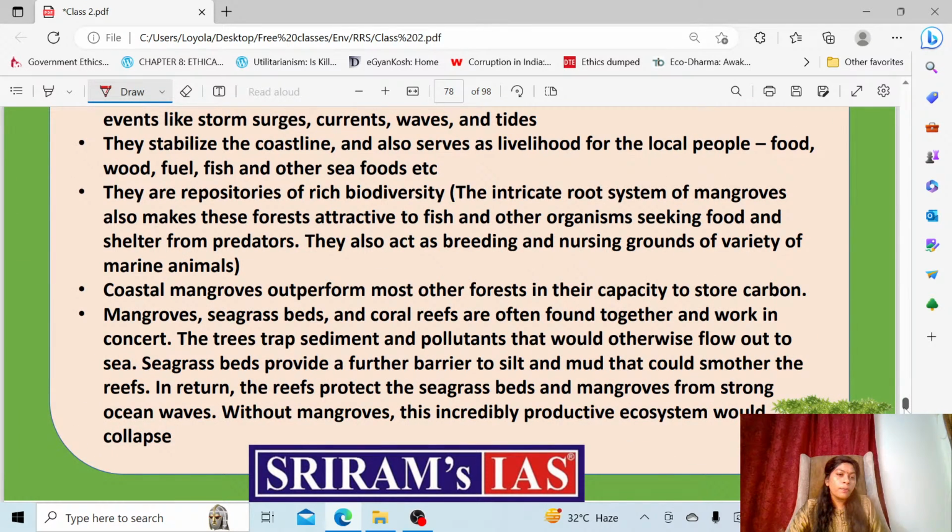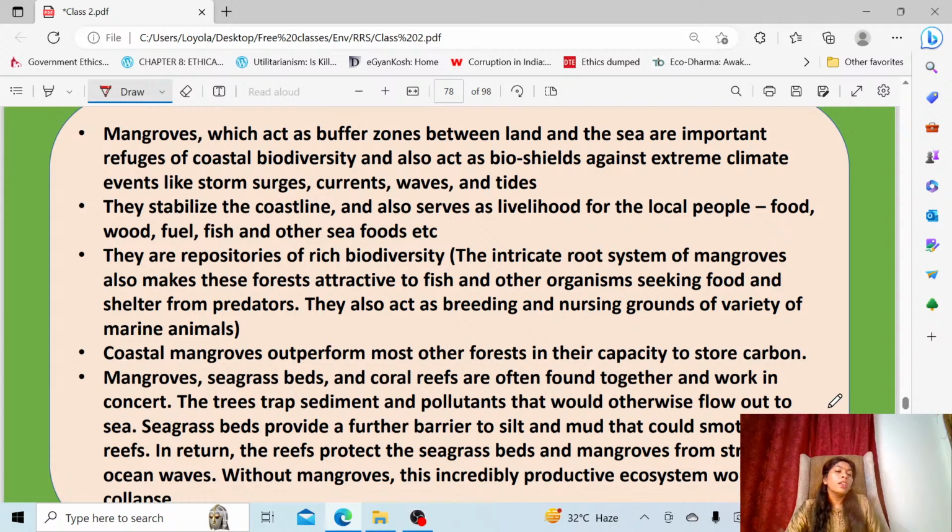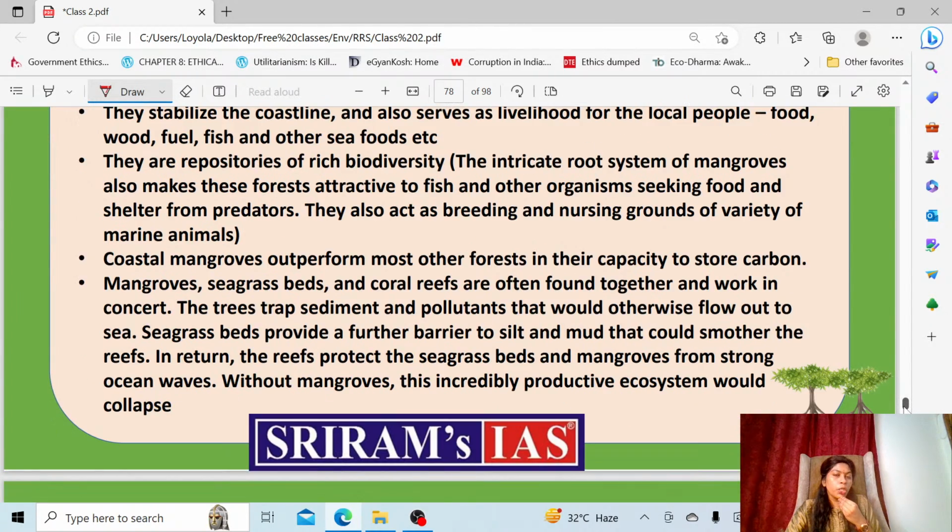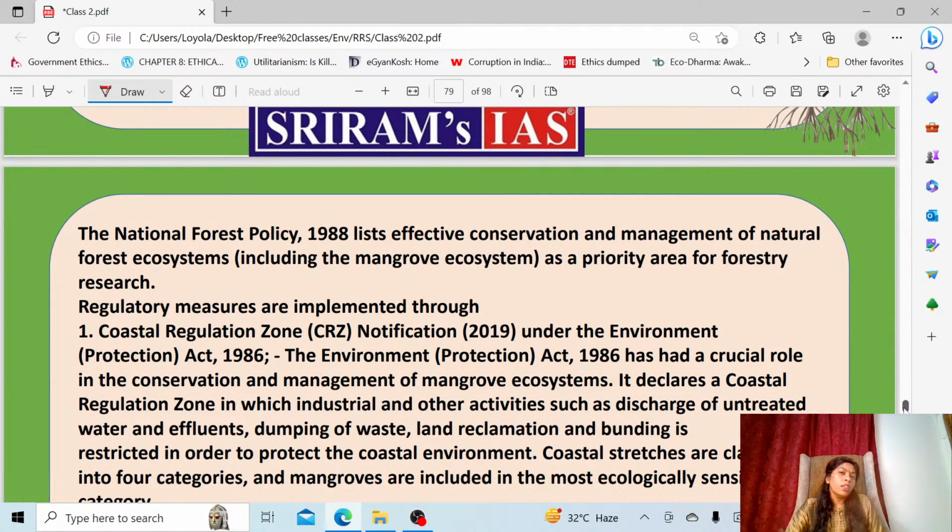And then you can see what benefits mangroves are giving. They are protecting the coastal zone, stabilizing the coastline, and providing livelihood for the people. They also protect the coral reefs by trapping the sediments and pollutants. That is why they are called the kidneys of the land. Kidneys trap the pollution load in our body; unnecessary materials are trapped by the kidneys and the blood is purified. That is the main function. Same way, here the mangrove traps the sediments and purifies the water to be taken by the coral reefs.